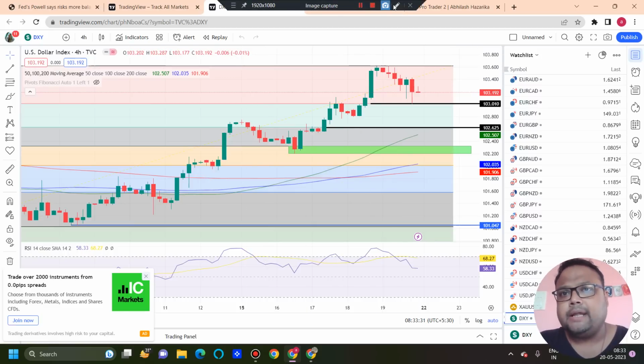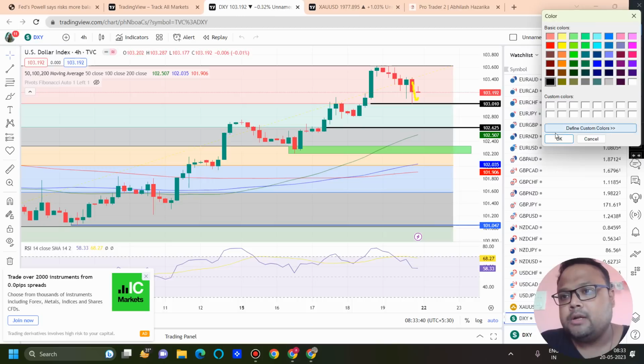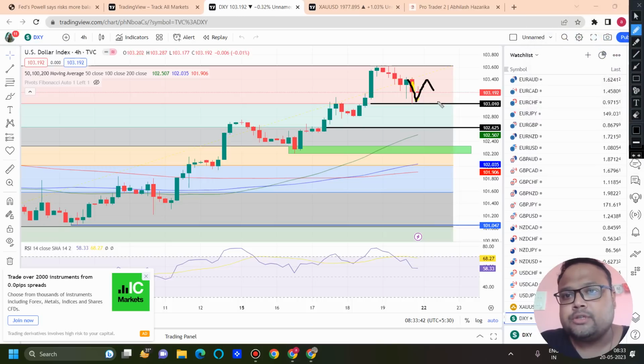So on Monday or Tuesday, there is a possibility that DXY will be going down a little bit, or DXY may also show some sideways market here, because the news that was pushing DXY towards the upside is no longer valid. The market does not have the push right now, so there is a possibility that DXY may show some downside or some sideways market in the coming days.